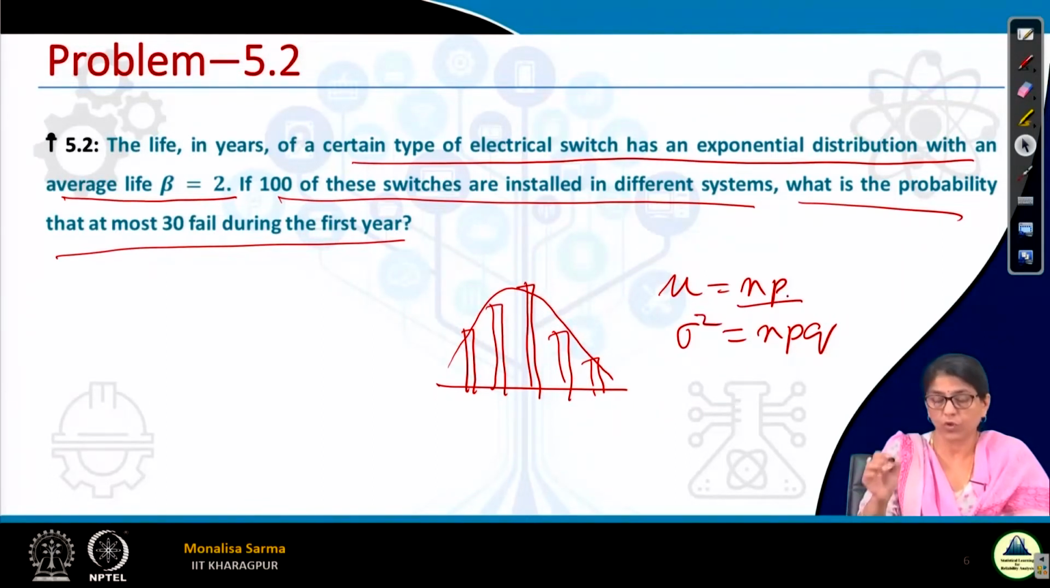So to find out for normal distribution, we need mu and sigma square. Here mu and sigma square nothing is given, but here we will be able to find out the probability p that it will fail during the first year. Using the exponential distribution, we will be able to find out, that will give my p.